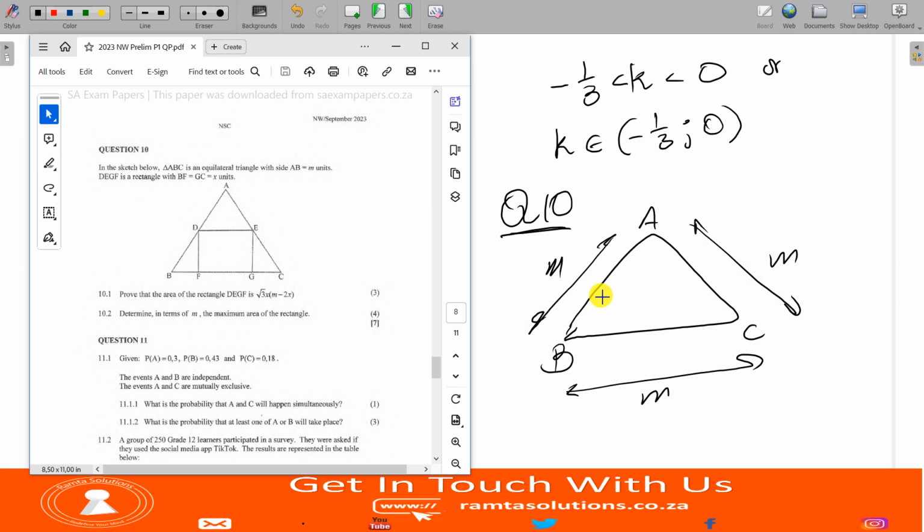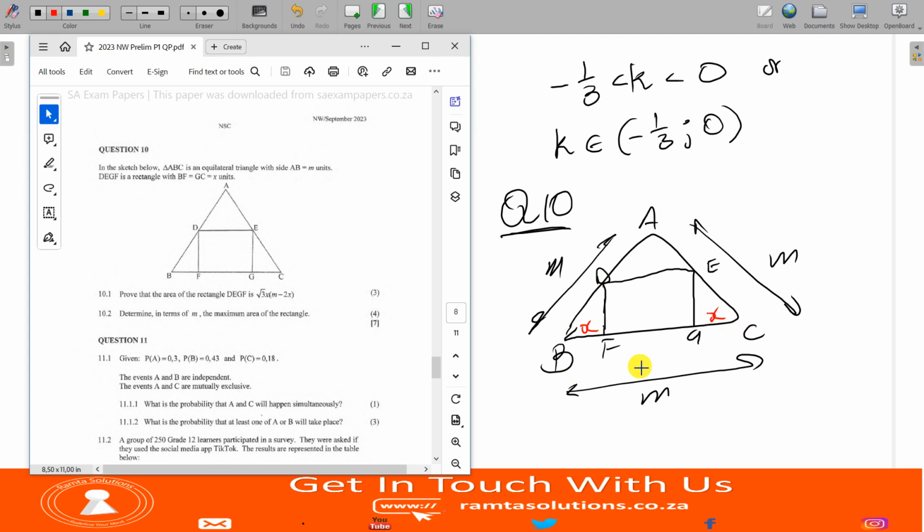DEGF is a rectangle. So this is D, E, G, F, a rectangle. Now pay attention: it is a rectangle with BF equals GC equals X. So this is X, and this one here is X.